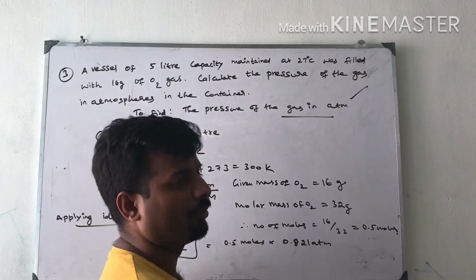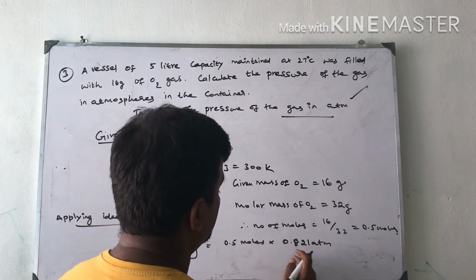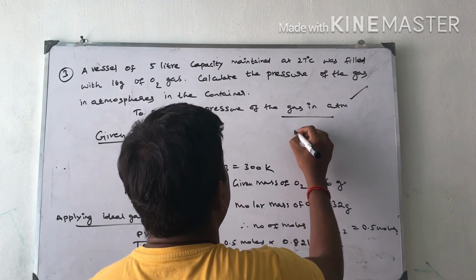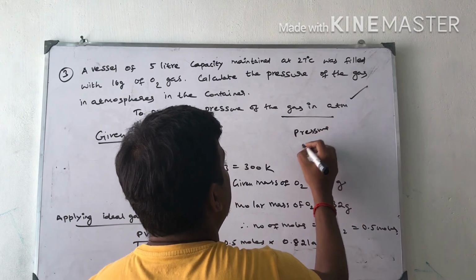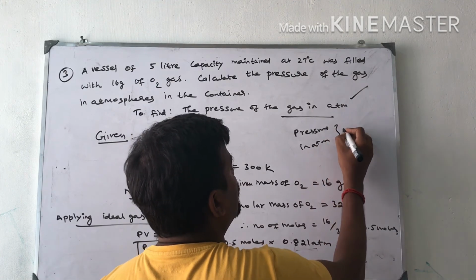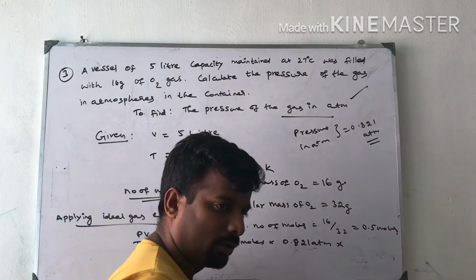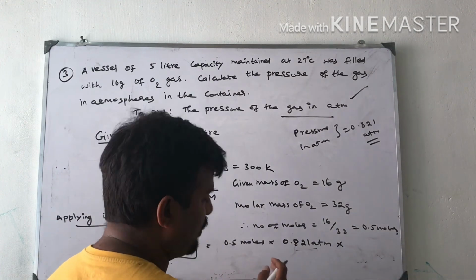All these things we simplify, we get 0.821 atmosphere liter per mole per Kelvin.